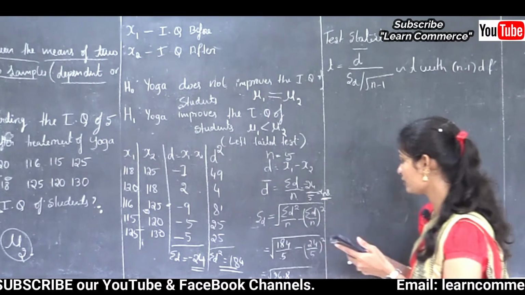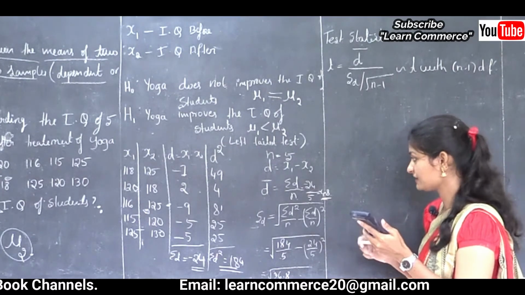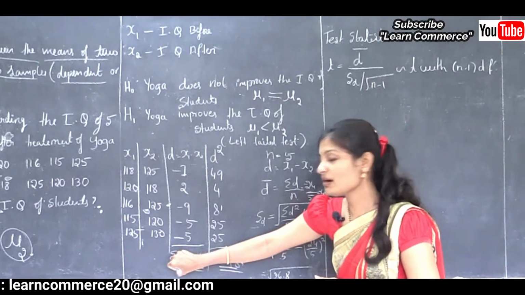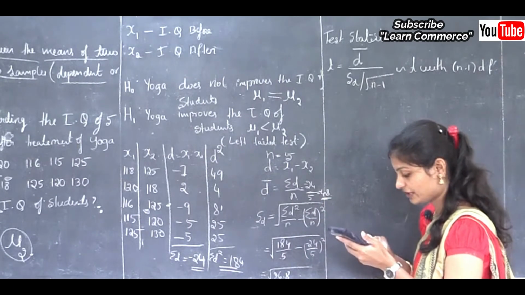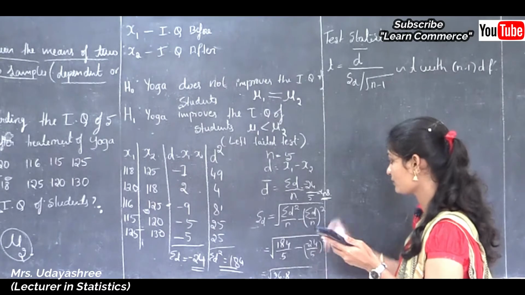Then here 24 divided by 5, that is 4.8. Yes, see here sum of D is minus 24 divided by 5. Therefore minus 24 divided by 5 is minus 4.8.